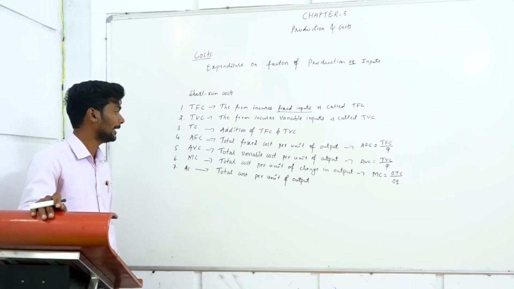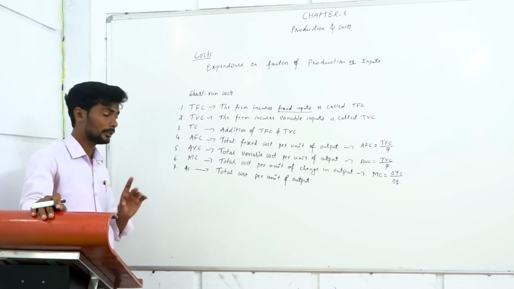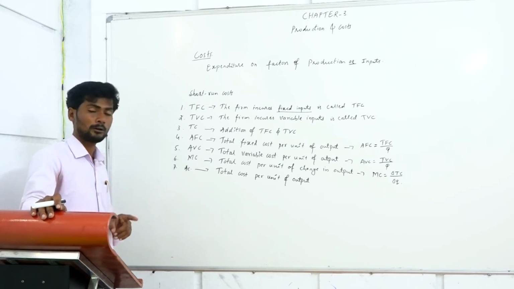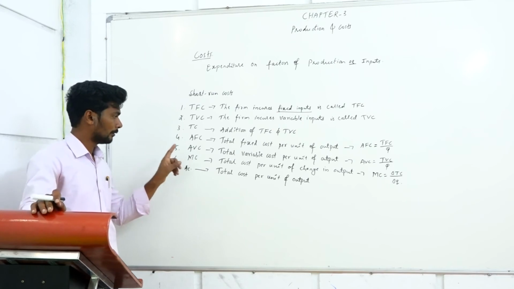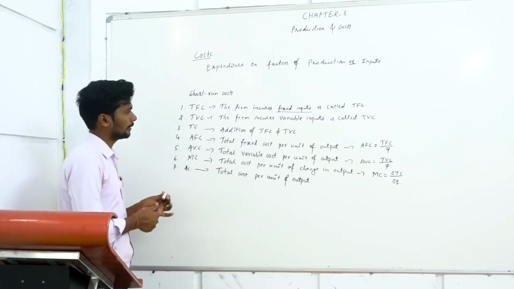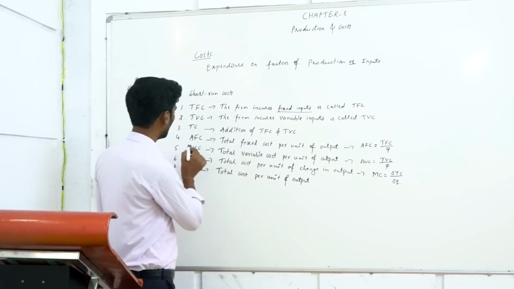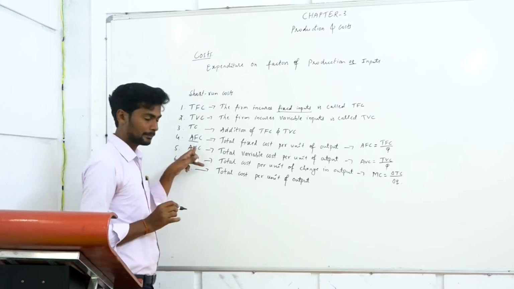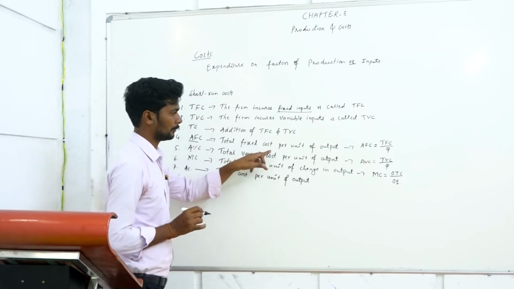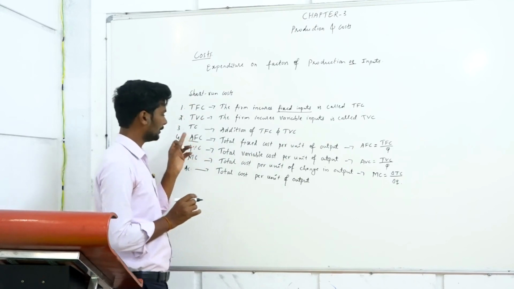Then the fifth one, AVC, average variable cost. What does it mean? Here, I just forgot to tell one thing. How to find out AFC? Total fixed cost per unit of output, that is the meaning of AFC.